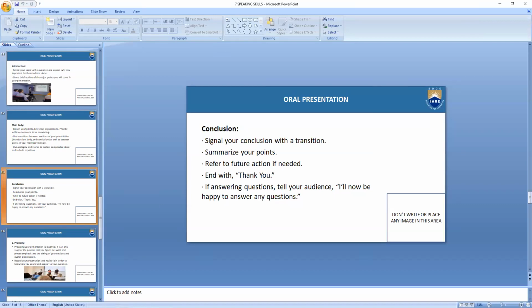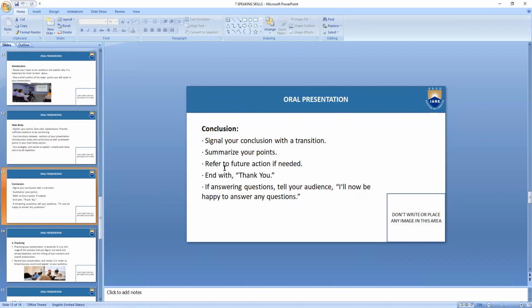Then accordingly you can prepare your content. That is why you need to know their educational background, their thinking process, their age, socio-economic status, everything you must know as to whom you are going to present.